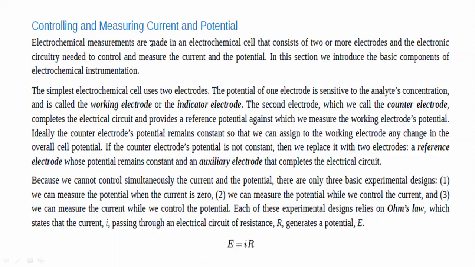For that, electrochemical measurements are made in the electrochemical cell, which consists of two or more electrodes and the electronic circuit needed to control and measure the current and the potential, not at the same time.